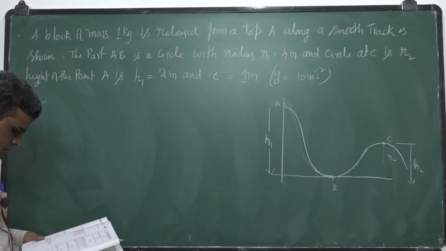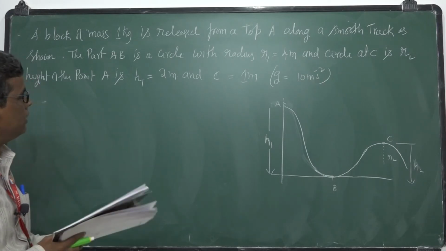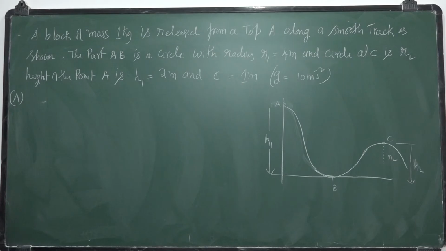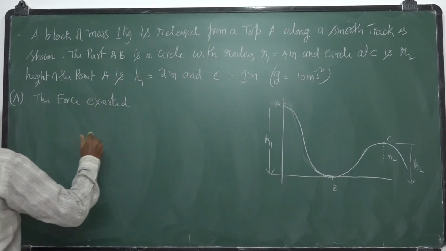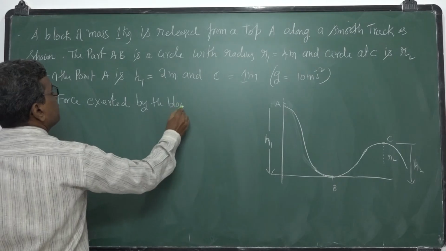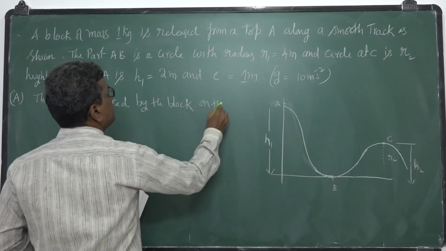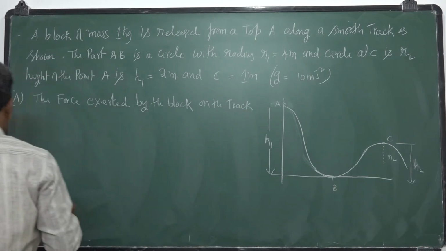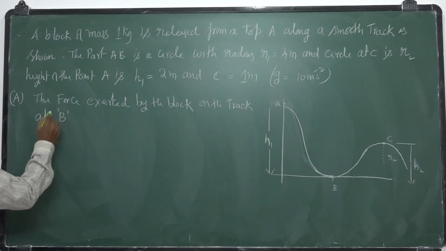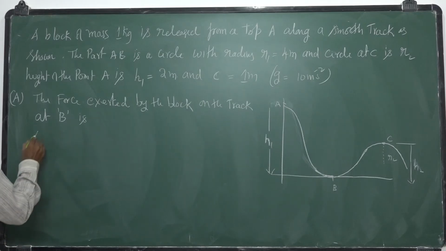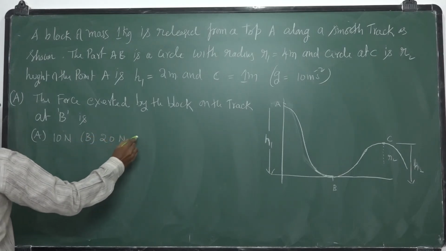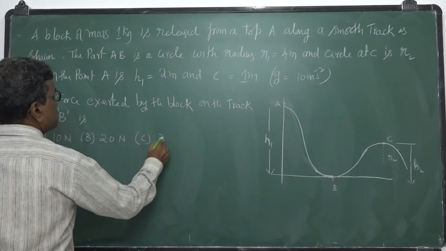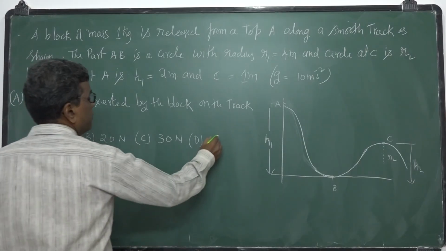Now you try to answer these questions. The first question: the force exerted by the block on the track at B is, option A 10 newtons, B 20 newtons, C 30 newtons, D 40 newtons.